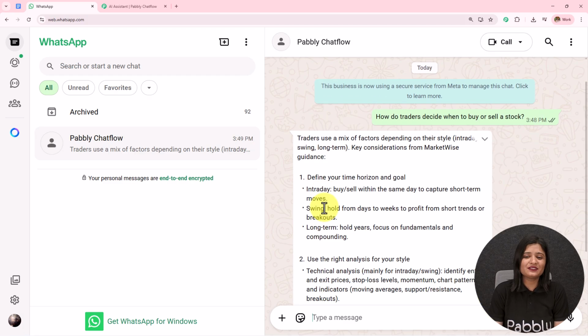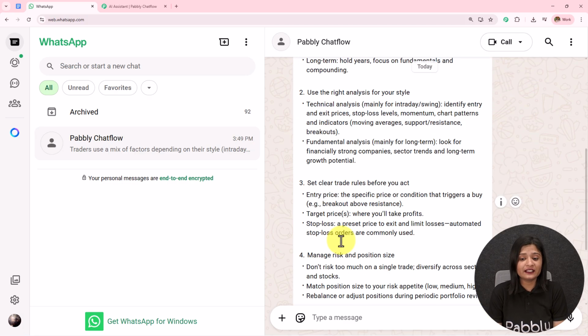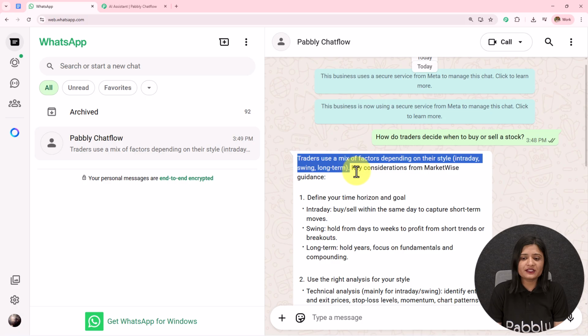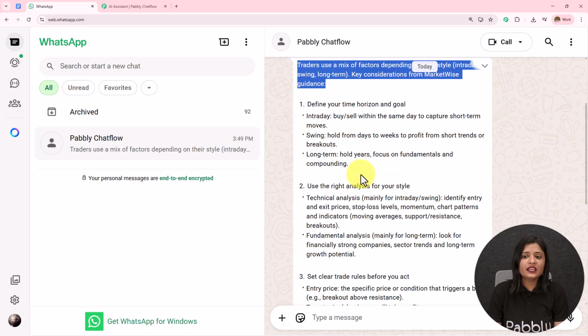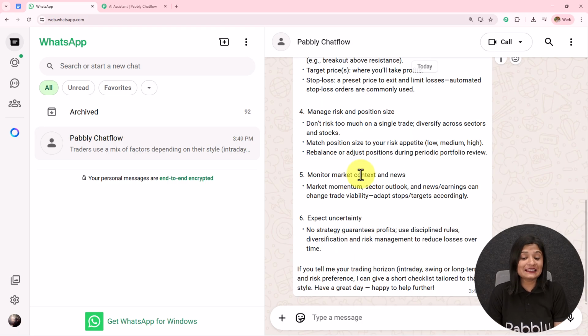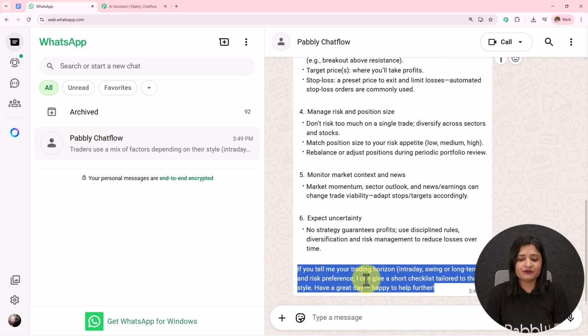Here I have received this message and you can see it is a very detailed message. Traders use a mix of factors depending on their style, intraday, swing or long term. Key considerations from market-wise guidance. I've received 6 points, after which if you tell me your trading horizon and risk preference, I can give a short checklist tailored to that style.